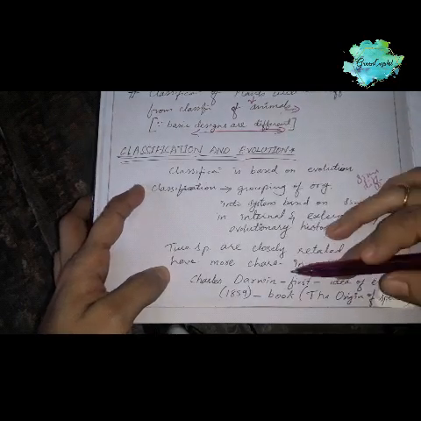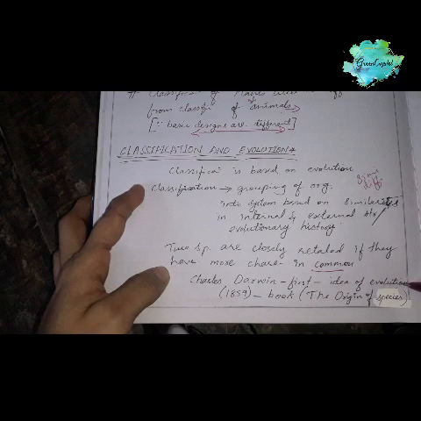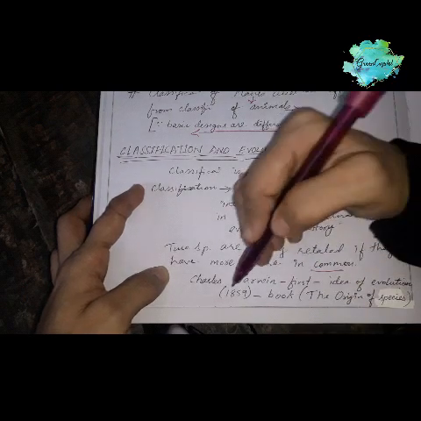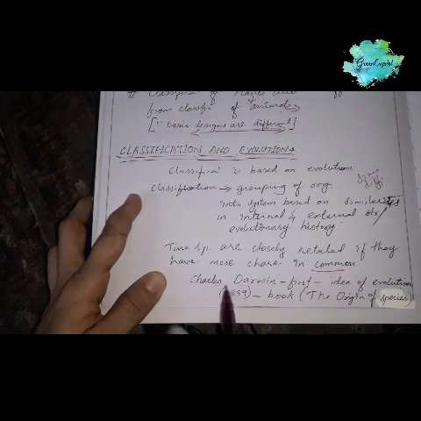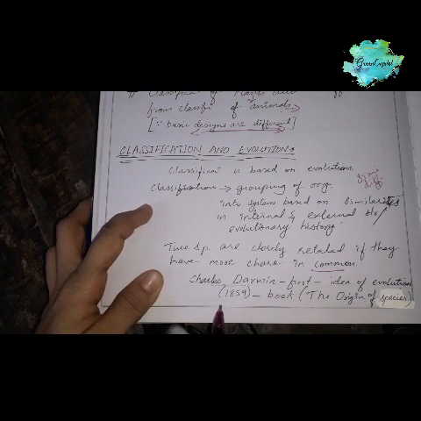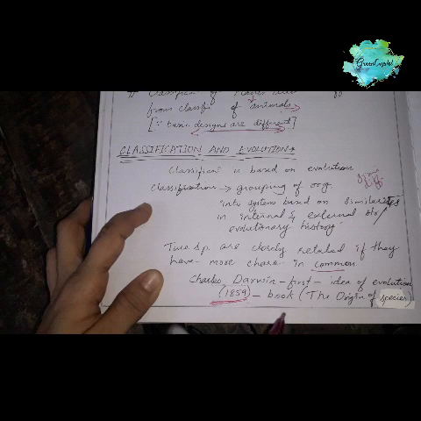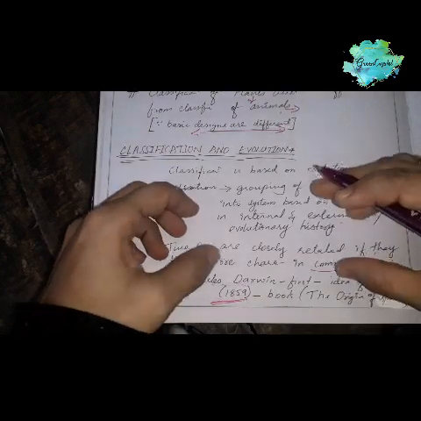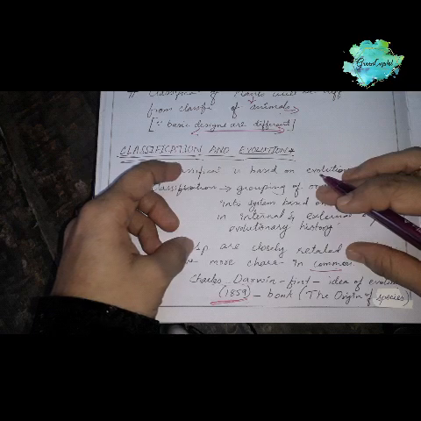Charles Darwin was the first person to give the idea of evolution. In the year 1859, he wrote a book, The Origin of Species, in which he told how organisms are different from each other and how they are similar to each other. Got it?